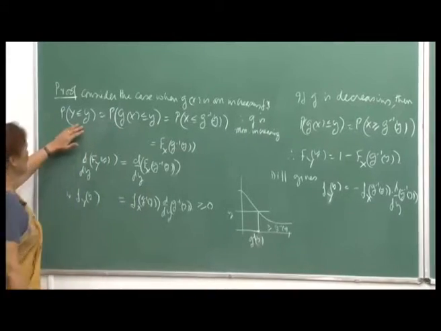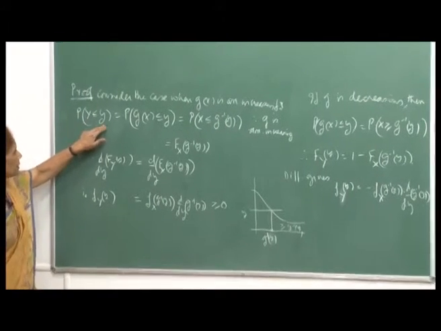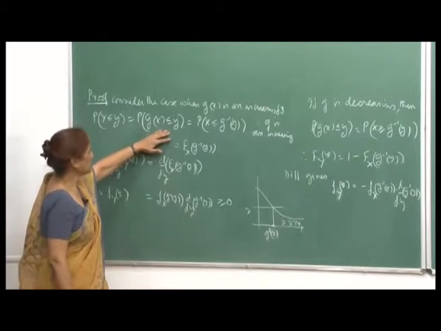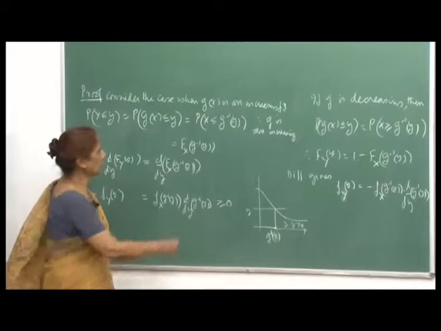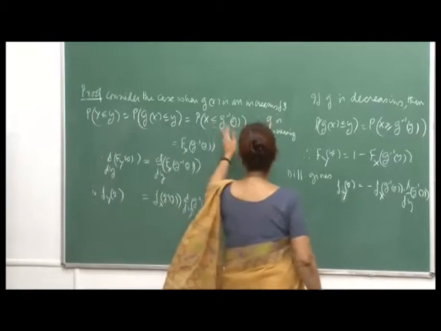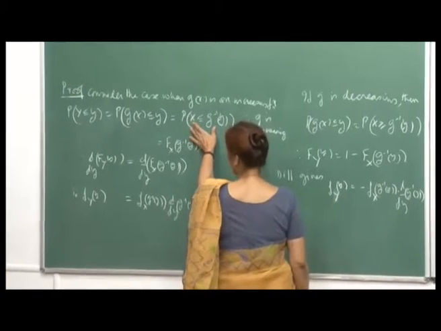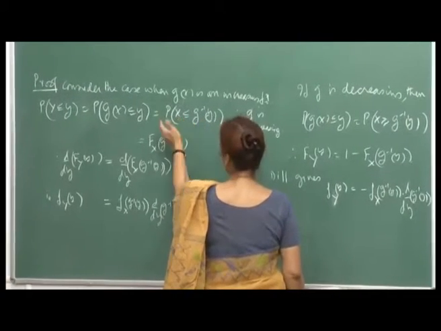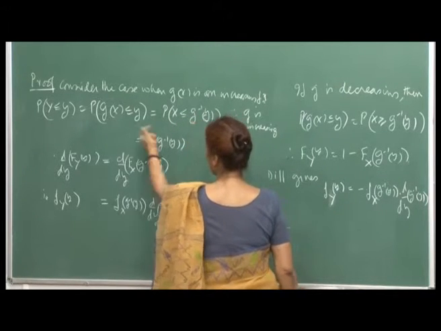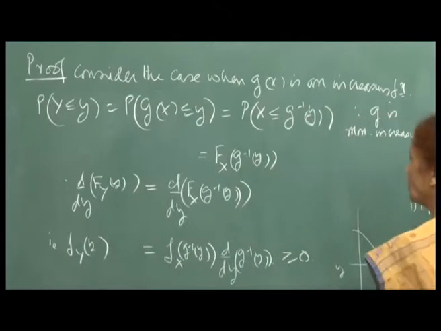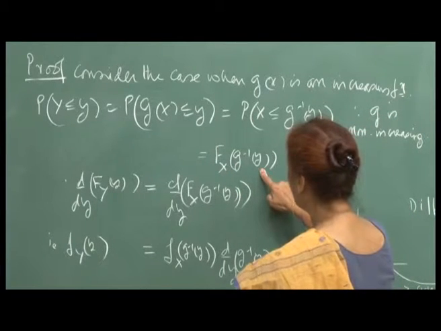So, we start with the event that capital Y is less than or equal to small y, which is equal to this, and this I can write as X less than or equal to g inverse y. Now, because the function is monotonically increasing, this inequality is the valid outcome, right, because it is increasing, so the inequality will not change. The function g we have assumed is an increasing function, right, and therefore, this is equal to F_X of g inverse y. Is it okay?